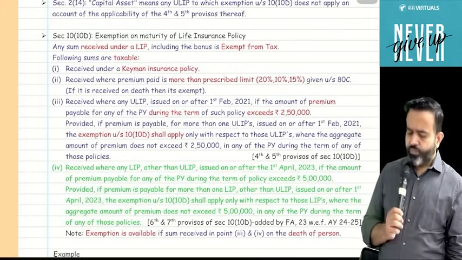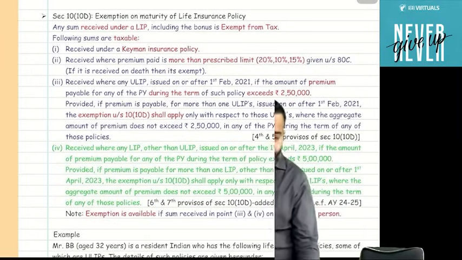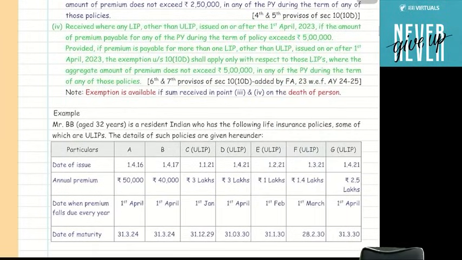Now guys, there is one amendment, and on this amendment ICAI may ask you one question in the current exam. Try to understand. The lawmaker says that suppose you are taking a life insurance policy and that policy is not a ULIP. It is a normal life insurance policy, and it is taken on or after 1st April 2023, meaning the current year.